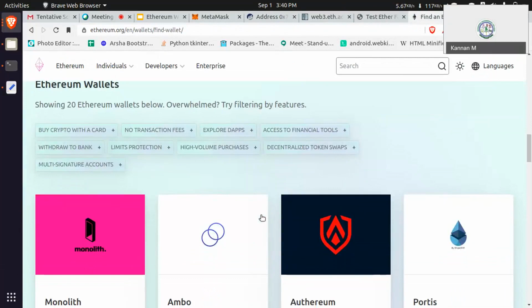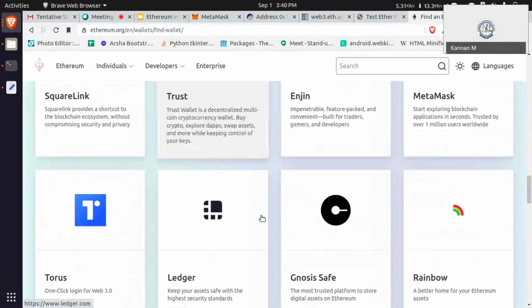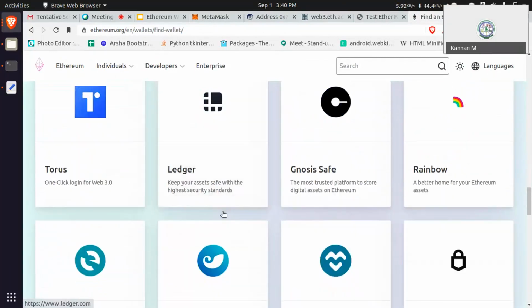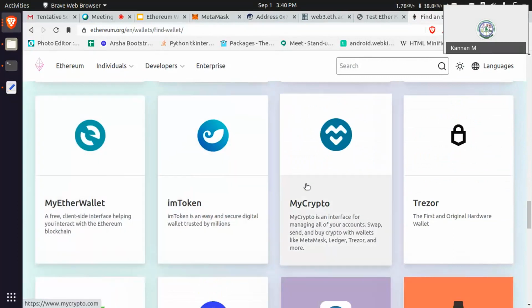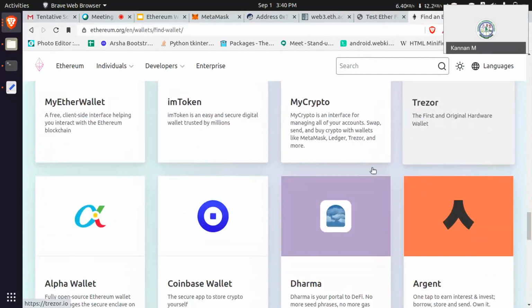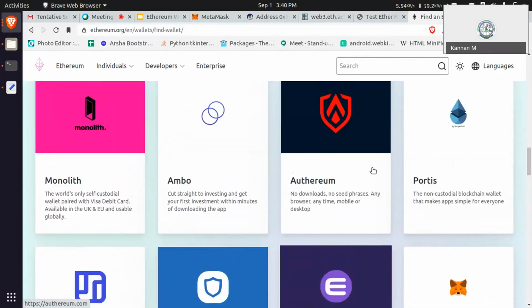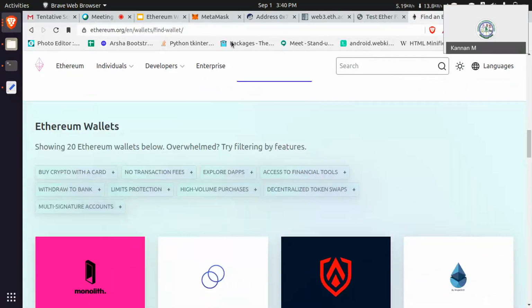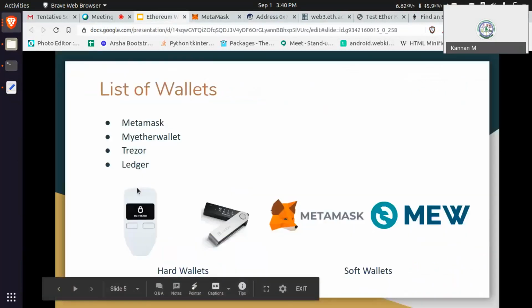Ethereum supports these kinds of wallets like MyEtherWallet, MyCrypto, Trezor, and then Ledger. You need a hardware device. The device looks like this.